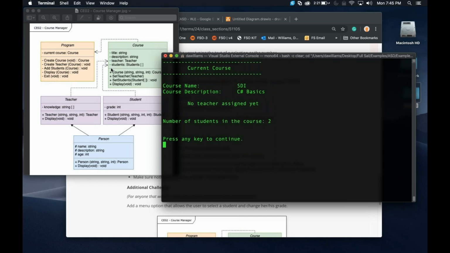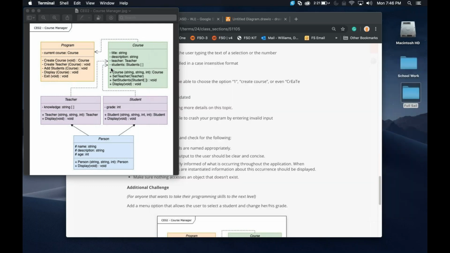So now if we go to display it, notice now we only get the SDI information with no teacher assigned and no students. Okay. And then of course we're going to test this. So I'm going to say 5 to exit. And then it stops our program. And there we go. Okay.